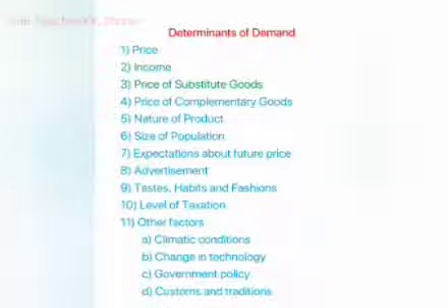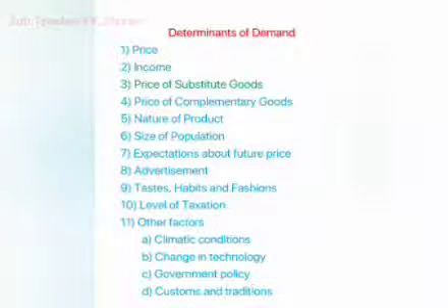Then the next topic is the price of substitute goods. If a substitute good is available at a lower price, then people will demand the cheaper substitute rather than the costly goods. For example, if the price of sugar rises, the demand for jaggery will rise. That means demand changes due to change in the price of substitutes. For example, demand for tea changes because of change in the price of coffee.